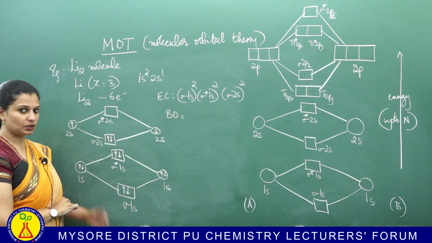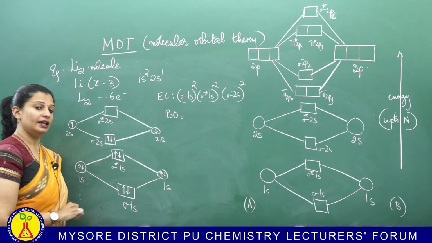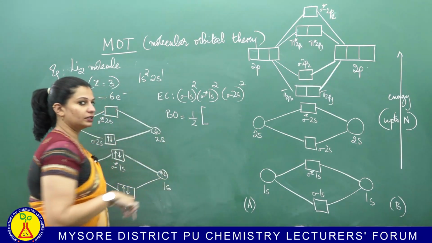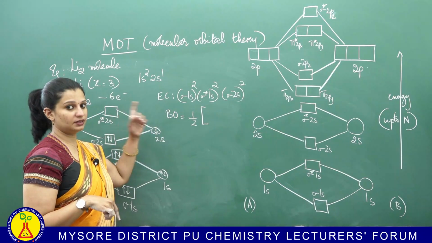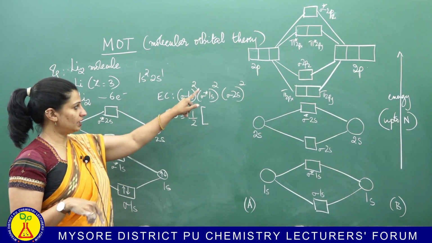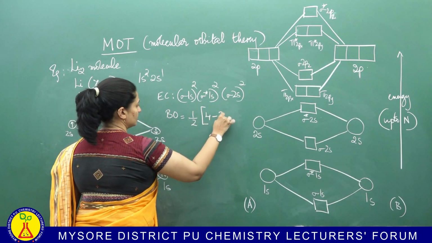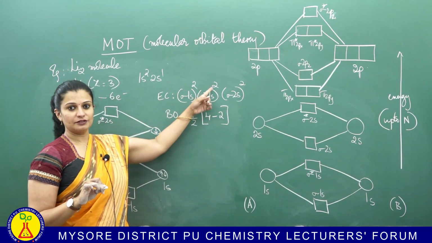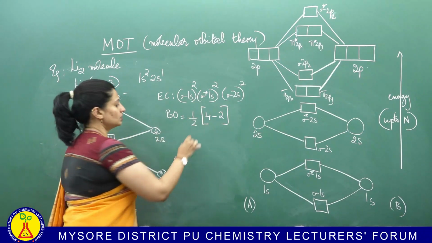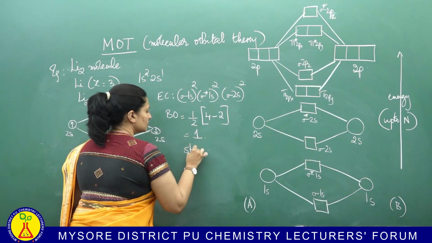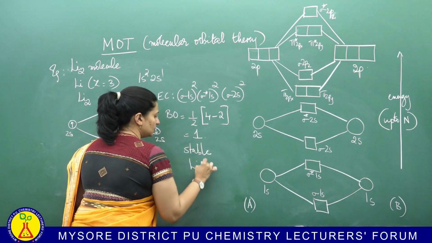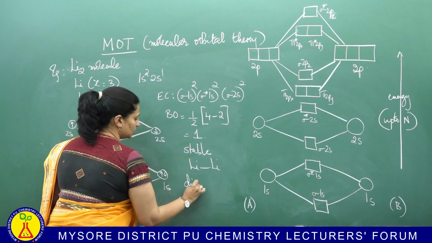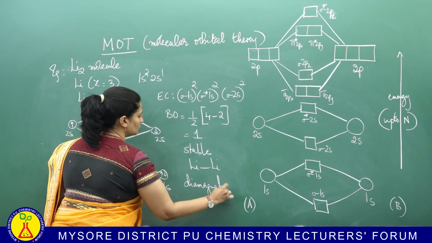So, remind me again, what is the bond order? Half of Nb minus Na. So, half of Nb. Count the number of electrons in bonding. Look at the orbitals without the star. So, without the star means 2 and 2, 4. So, 4 minus the number of electrons in antibonding. The number of electrons in antibonding means the one with the star. So, you have 2 electrons. So, 4 minus 2, 2. 2 by 2 is equal to 1. Positive? Yes. So, is it a stable molecule? Yes. Does that mean it has a single bond? Yes. Is it paramagnetic or diamagnetic? It is diamagnetic, because all the electrons are paired.